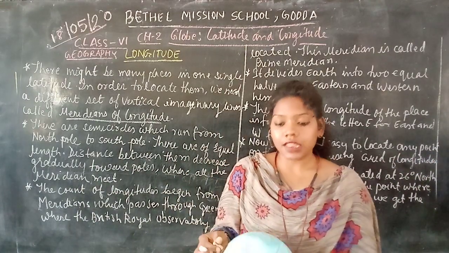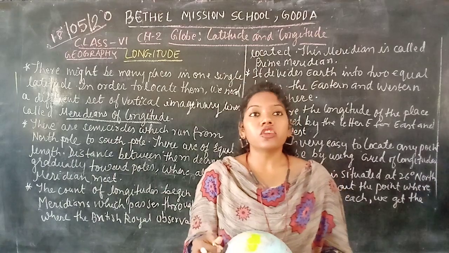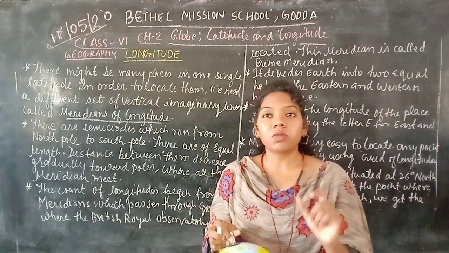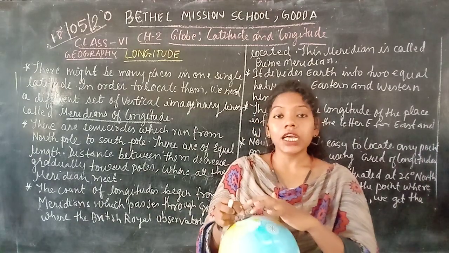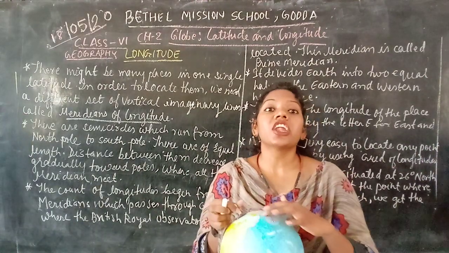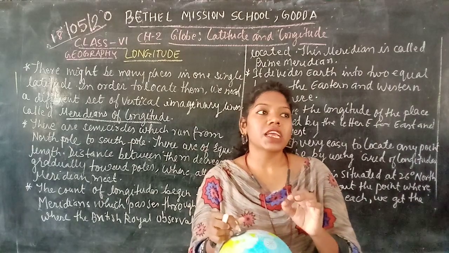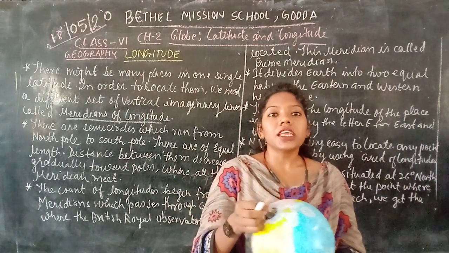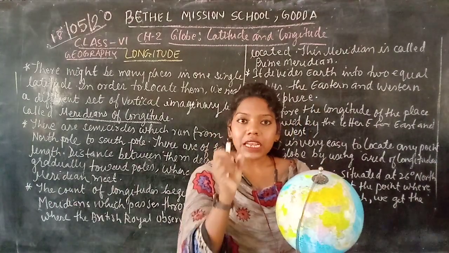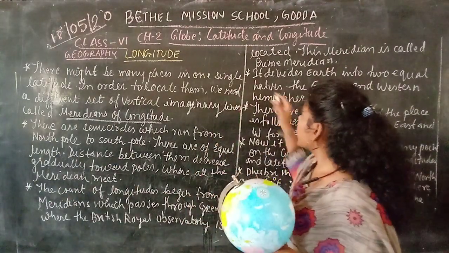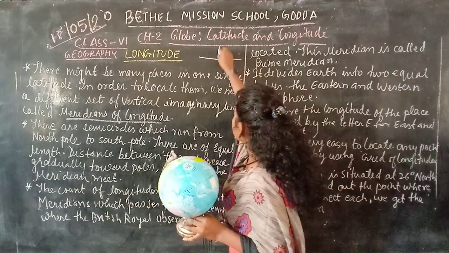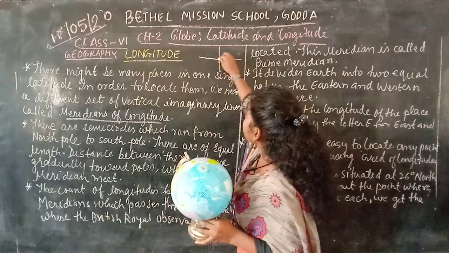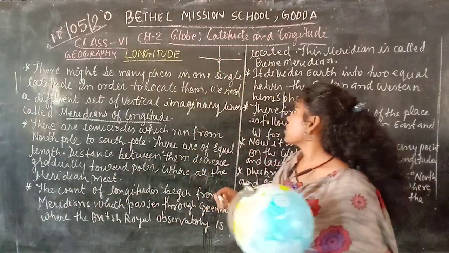In the same way, to confirm any point or place, we need this grid of lines. This grid we can call like a net. When the latitude and the longitude meet, for example here, at the meeting point, that point is used to locate any place on the globe.